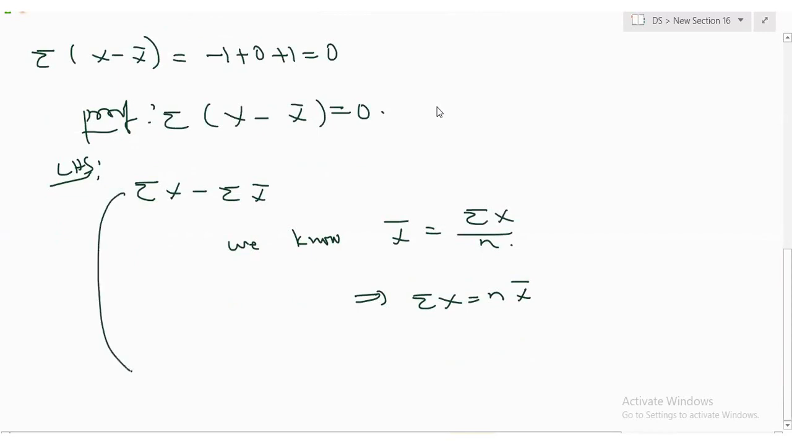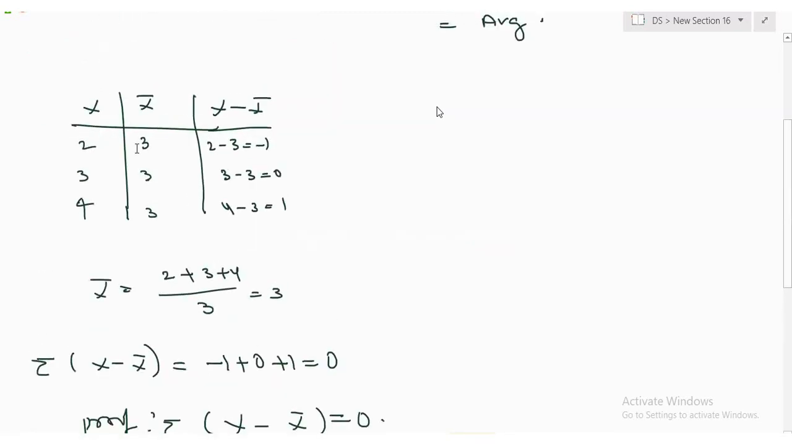Now I'm taking this. Let us put as it is, sigma x minus sigma x bar. What is sigma x bar? It is a constant you are adding, right? Sigma of this, 3 plus 3 plus 3. Yes or no? So it is like a sigma of A. Sigma of A is nothing but nA.